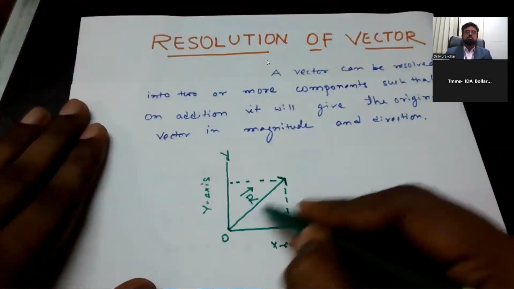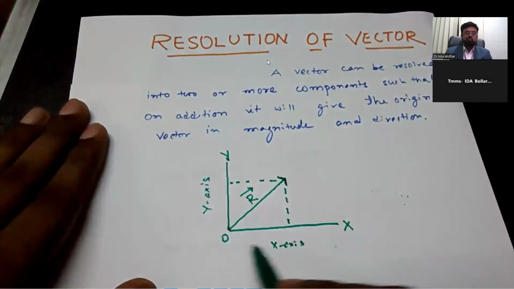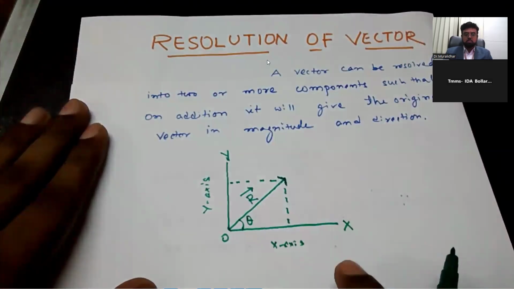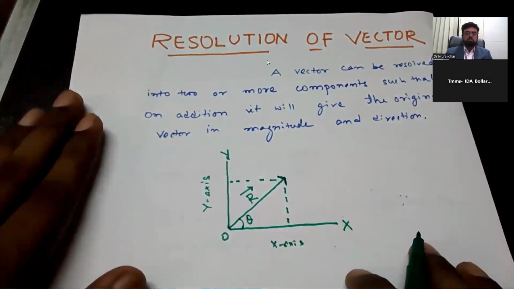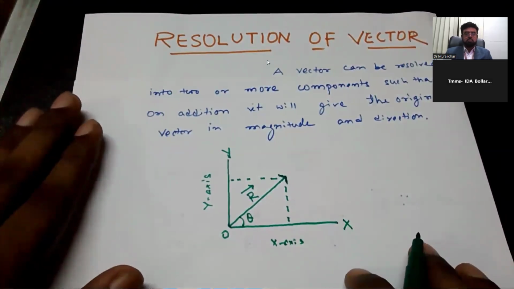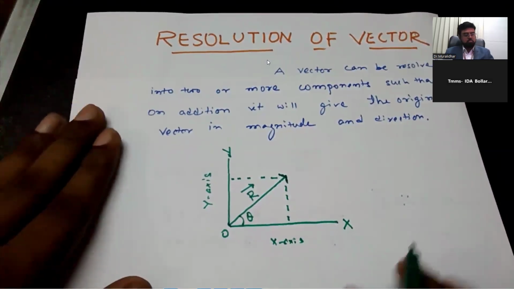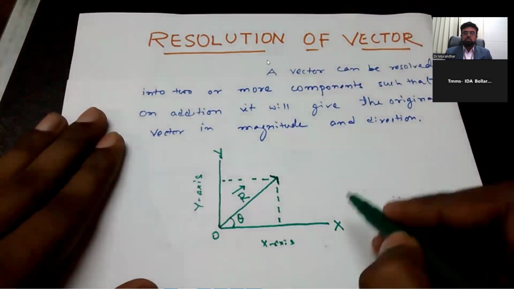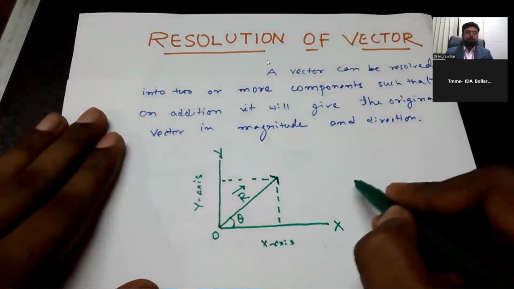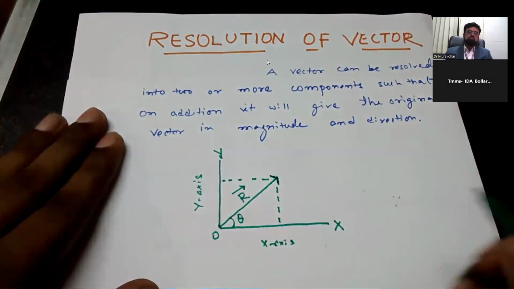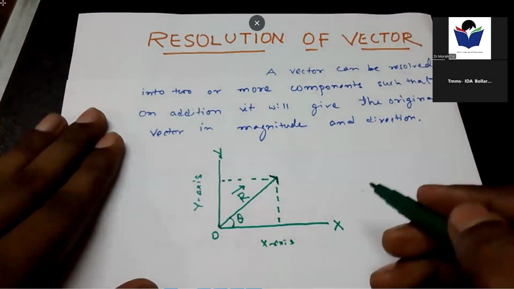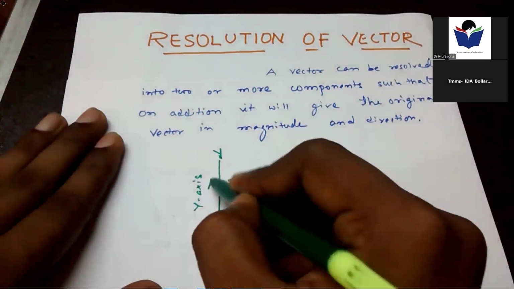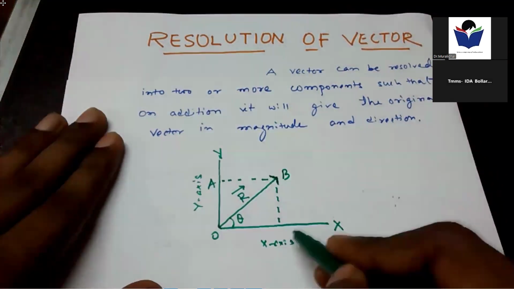Now, if R vector is making an angle theta with the x-axis. Okay. Now here, we know very well about the trigonometric ratio, sin theta and cos theta. Okay, so if let us just name it the point. This is O, this is A, this is B, this is C.